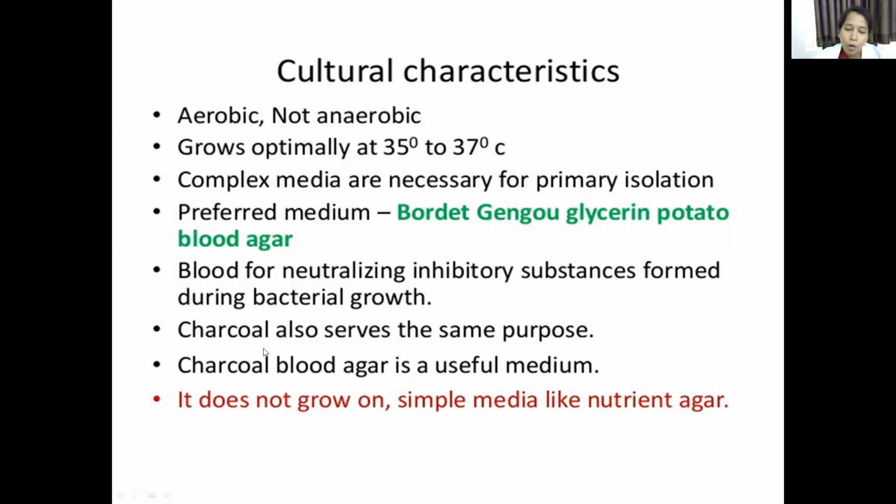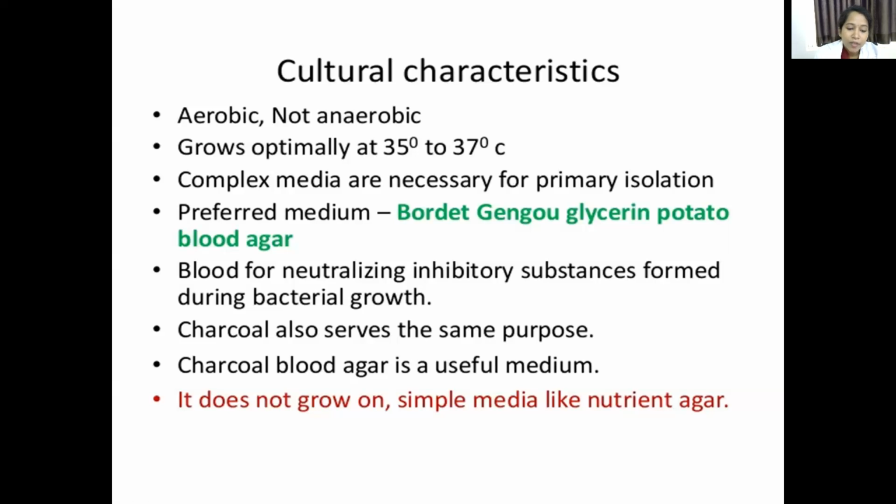Similarly, charcoal can also be added for neutralization. So we can use charcoal blood agar. It is also an alternate medium for primary isolation of the organisms.